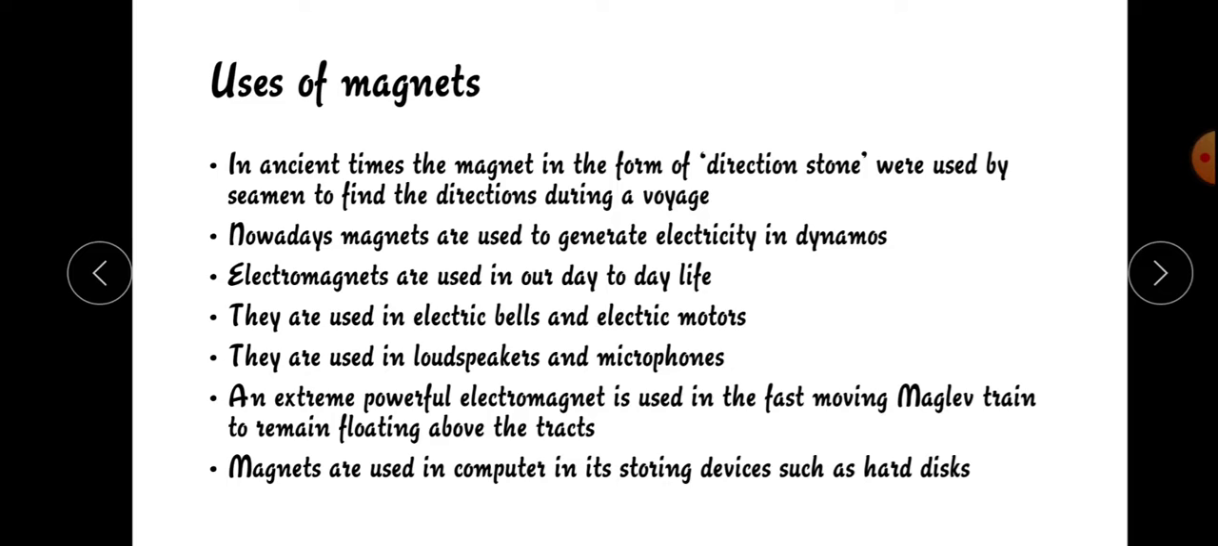They are also used in loudspeakers and microphones. In microphones and loudspeakers also, electromagnets are used. With the help of electromagnets we can hear loud noises from the loudspeaker, and if we talk into the microphone, our voice is picked up. This is because of the electromagnet.